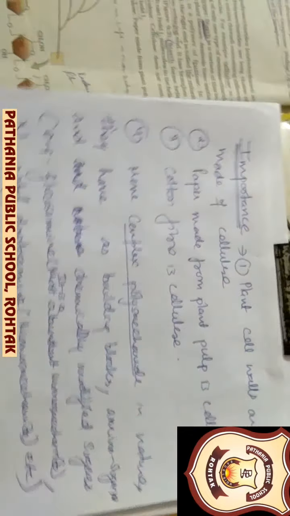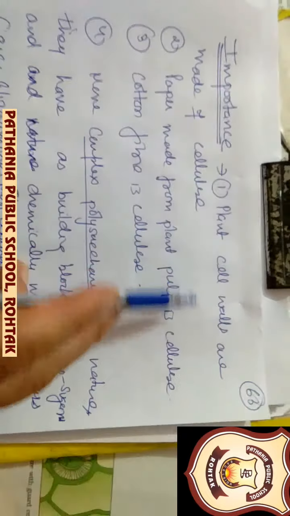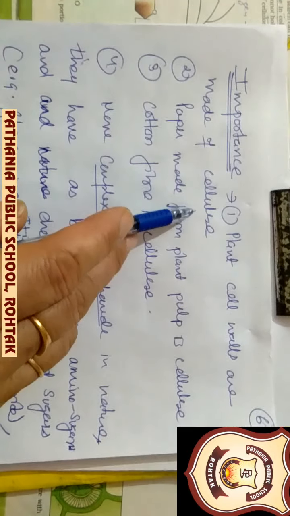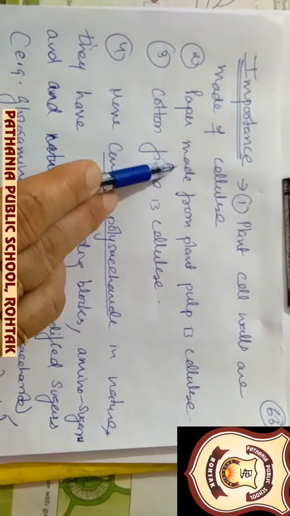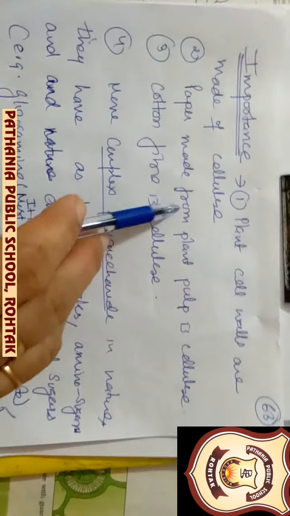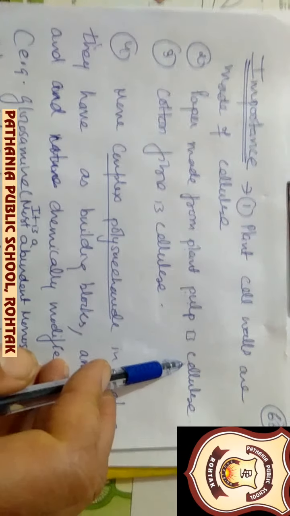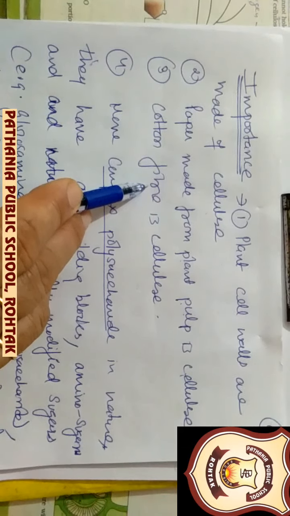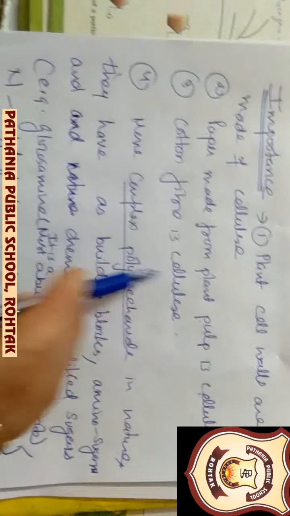Now we are coming to the importance of various carbohydrates, monosaccharides and polysaccharides. The plant cell wall is made up of cellulose, everybody knows. This paper is made up of the pulp of plants, which is again cellulose. Cotton fibers, from which cloth is made, are again cellulose.